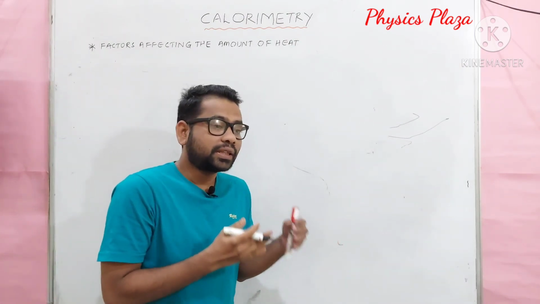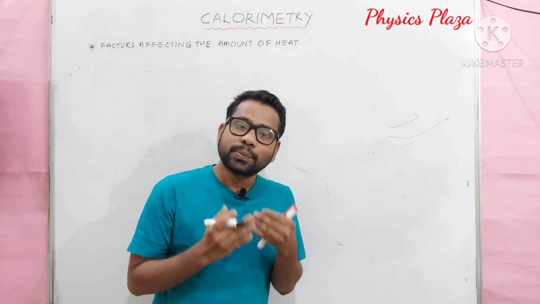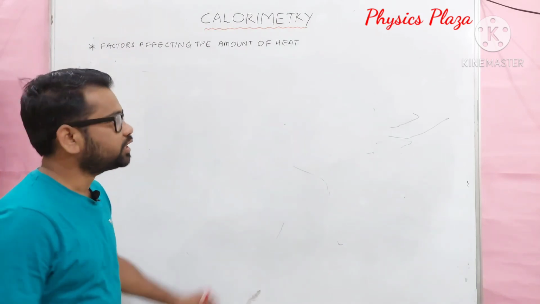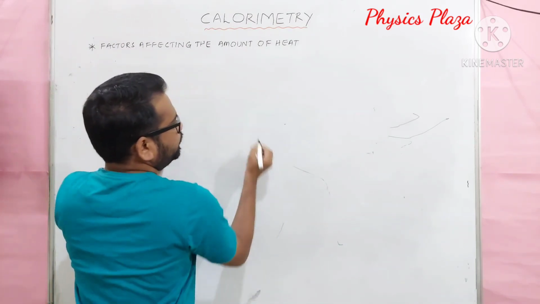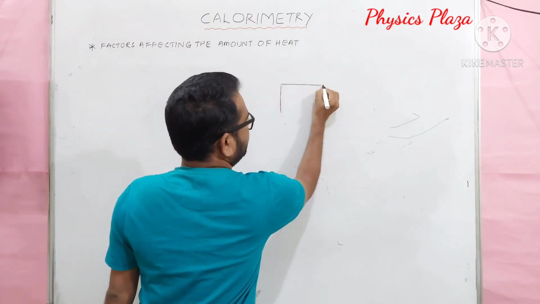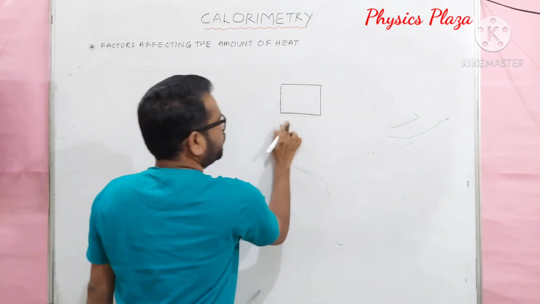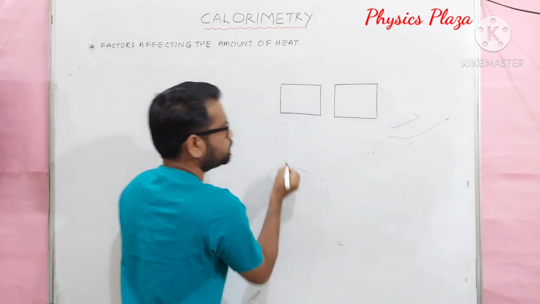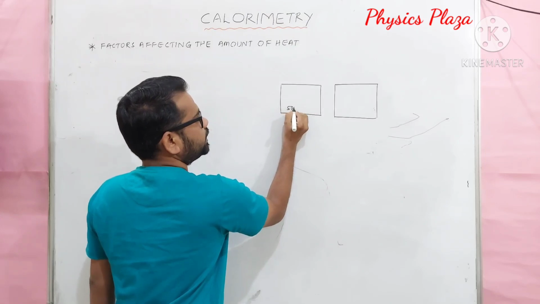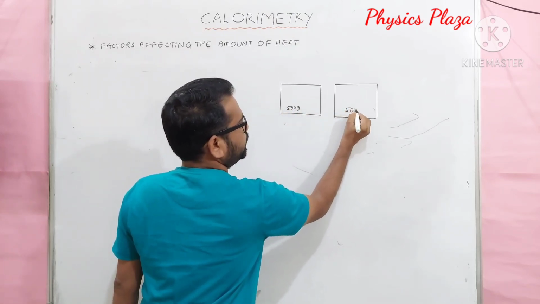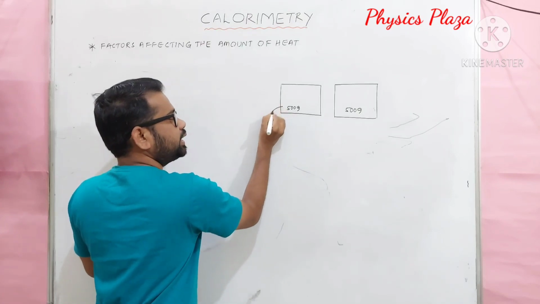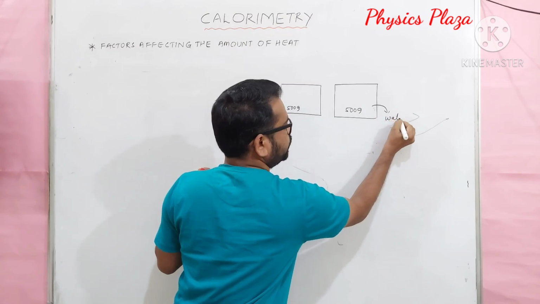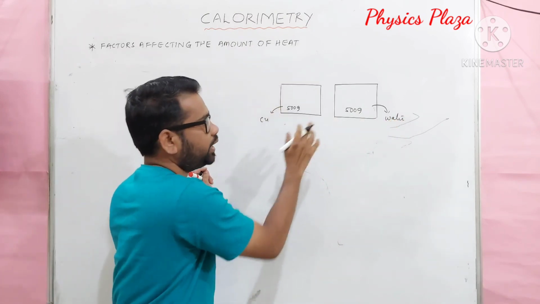After that, we will discuss thermal capacity. Then we will discuss specific heat capacity. So, let us start factors affecting the amount of heat with a small example. Children, here let us consider copper and water. Suppose it is 500 grams only and here also 500 grams only, but this one is made up of copper and here is water. Let us say it is water, same amount of copper and water.